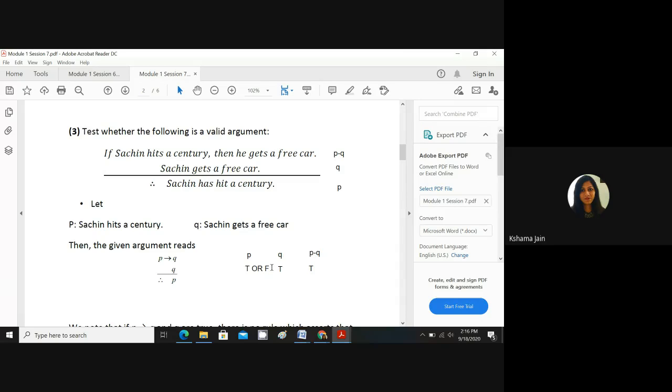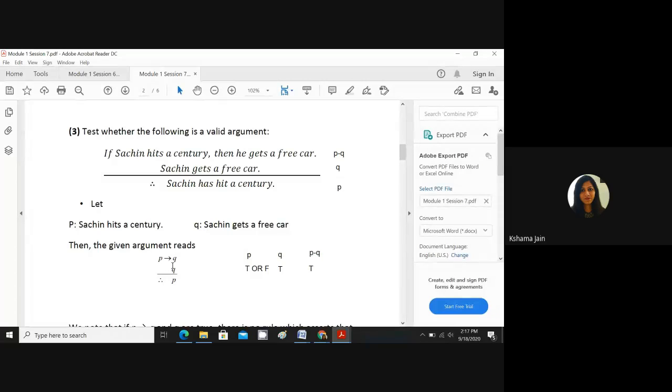Deepika, please do one-to-one interaction. Why did we take P implies Q as only true? Because it is a default. In the starting, when we started rules of inference, we said that above the line, those conditions are always true.